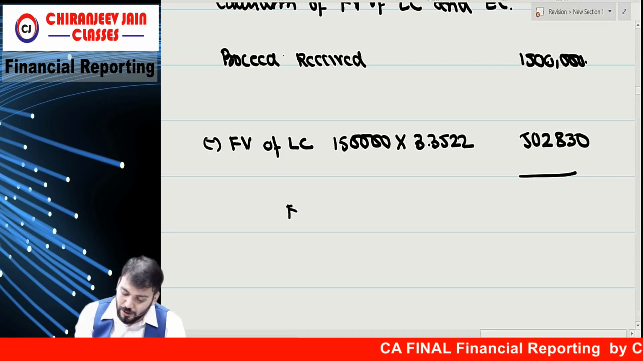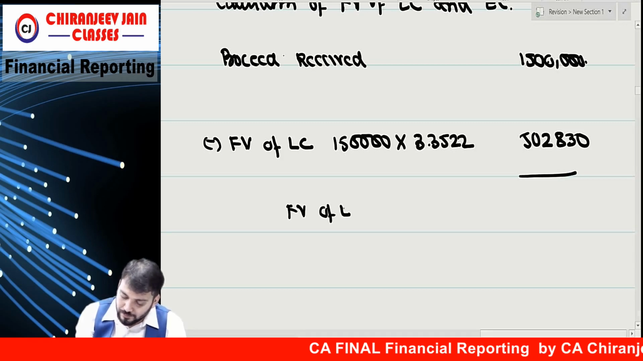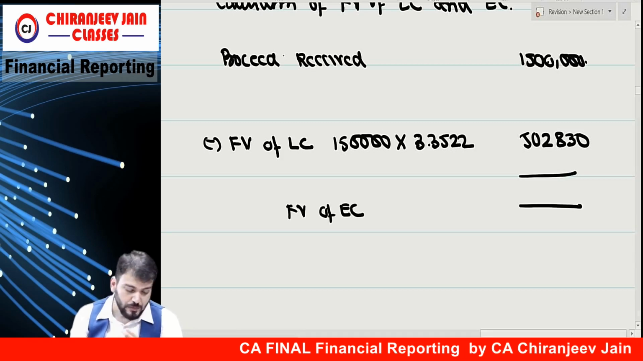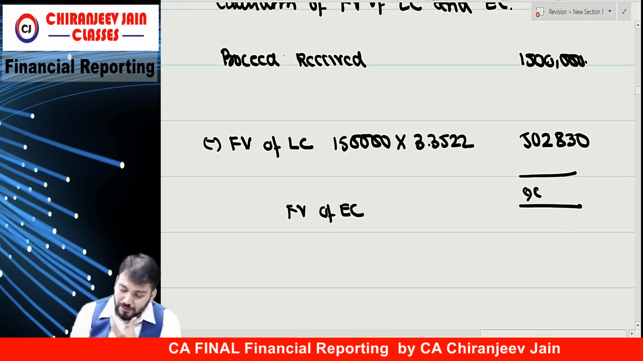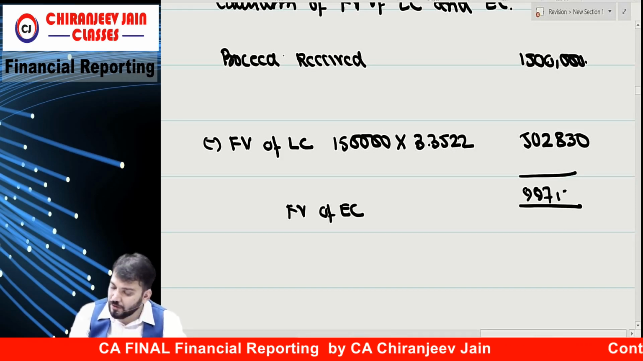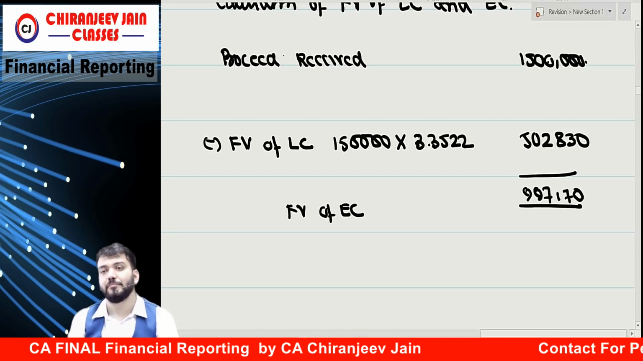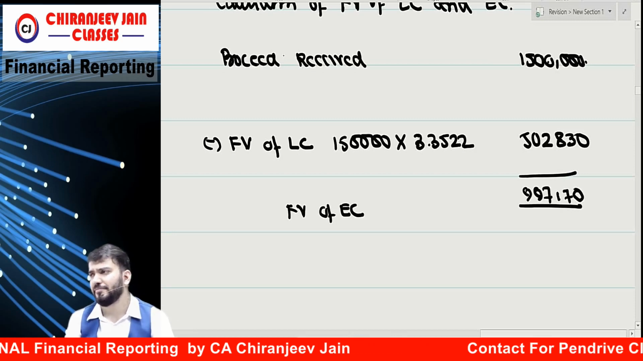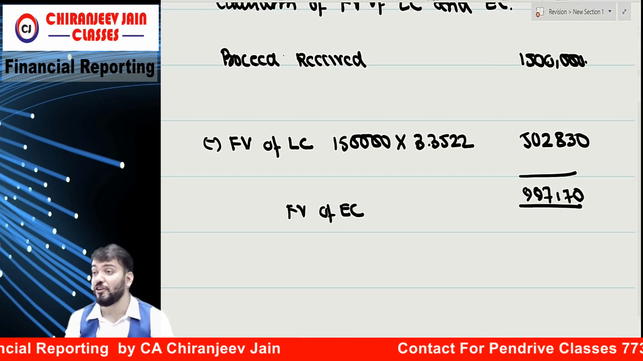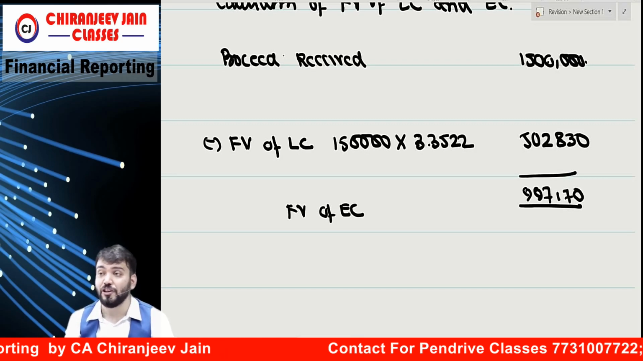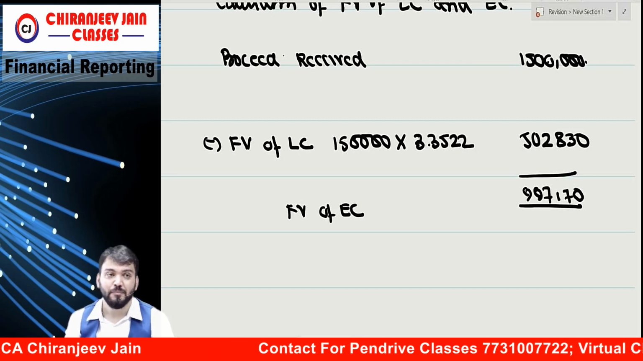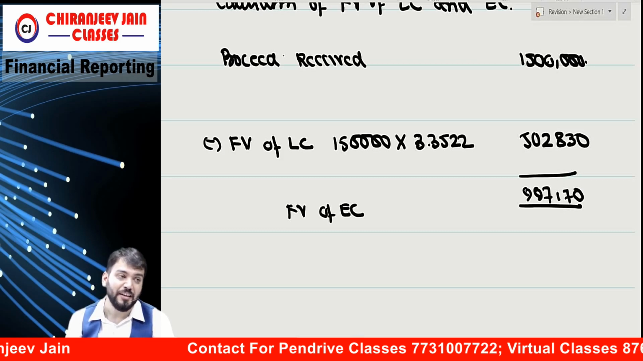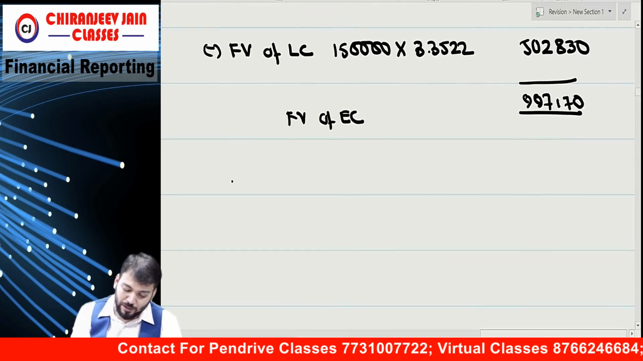So, what is the fair value of the equity component? 9,97,170. Easy. But we have transaction cost also. Transaction cost will be allocated to what? Both components in the ratio of their fair value. Means we'll do allocation of what?